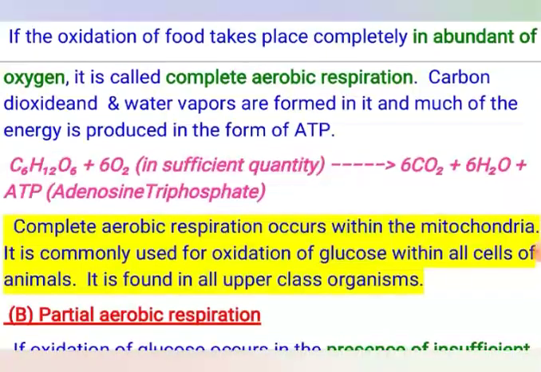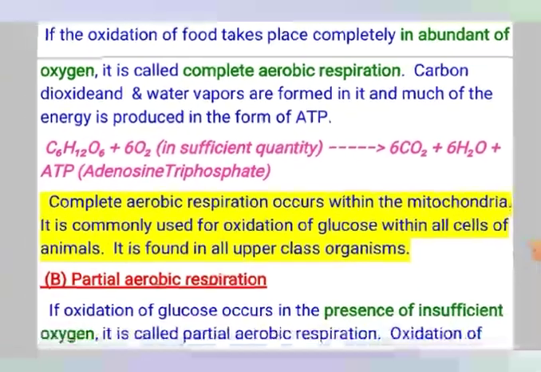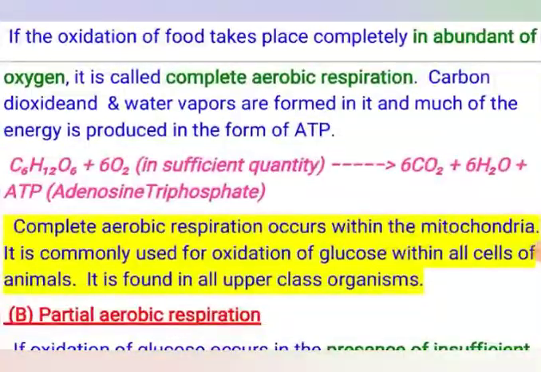This complete aerobic respiration occurs in mitochondria, because every organism, whether unicellular or multicellular, is made of cells, and in the cell there is a system. Let me explain. The cell contains three parts. The first, outermost, is the cell membrane, and inner to this there is a semi-solid substance called cytoplasm, and towards the center there is another structure called the nucleus.